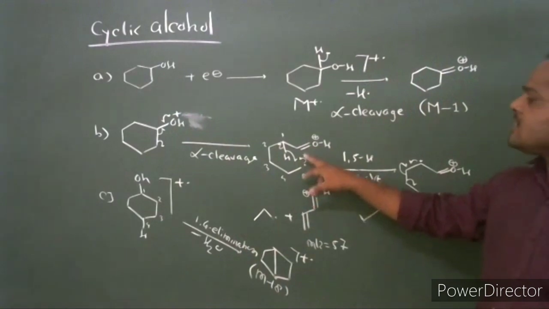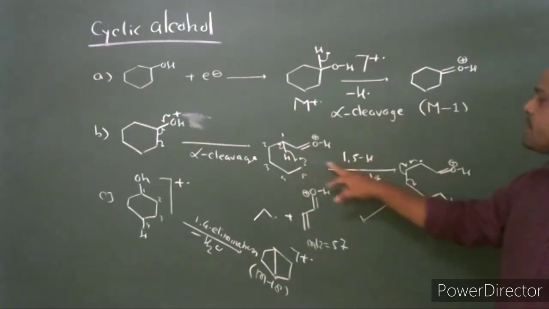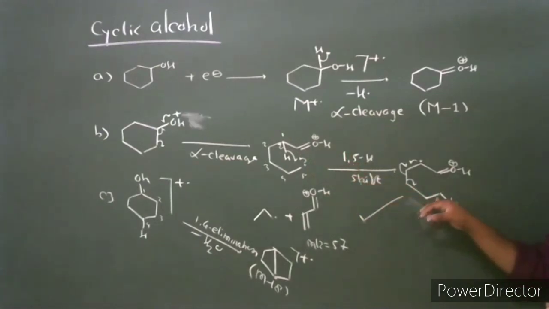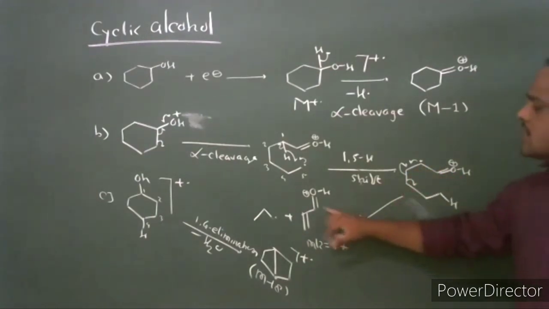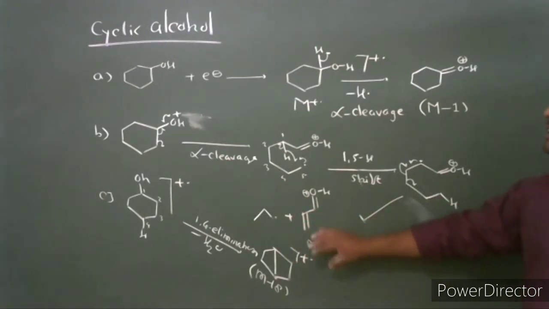This radical is not conjugated to this double bond. It undergoes a further 1,5 hydrogen shift. The radical shifts to the conjugated position of this resonance stabilized oxonium ion. It further undergoes loss of a propyl radical to give this acylium ion, the resonance stabilized acylium cation. Its mass to charge ratio is 57.